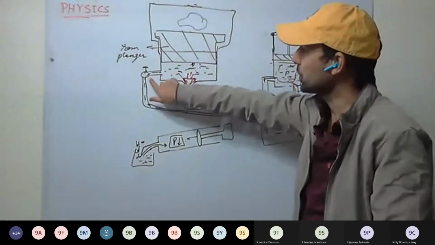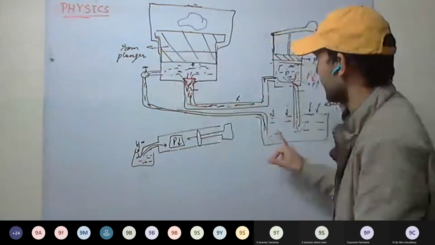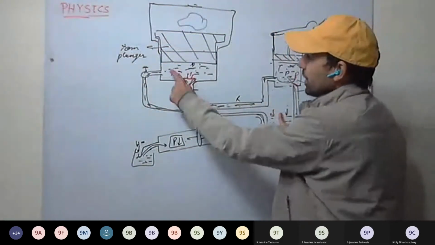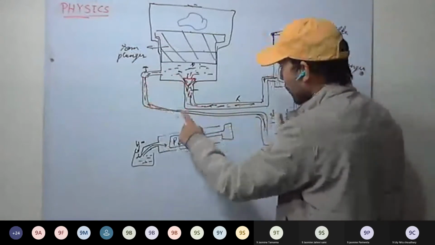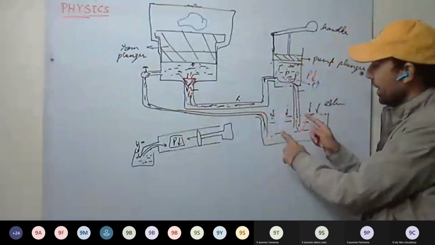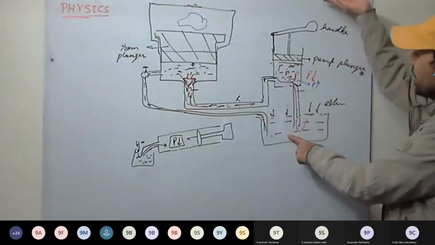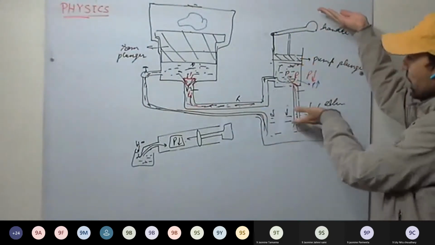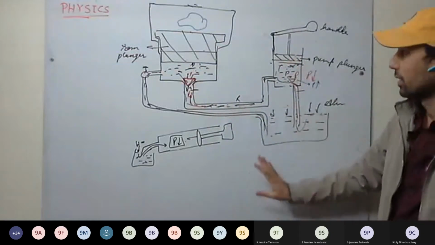So we have provided one more arrangement, that is this release valve. So we open it, what will happen? Inside pressure is more as compared to atmospheric pressure. So liquid flows out, and it flows into the tub. Now again we raise it, less pressure, more pressure. Liquid gets sucked in. So this is how this mechanism continues.